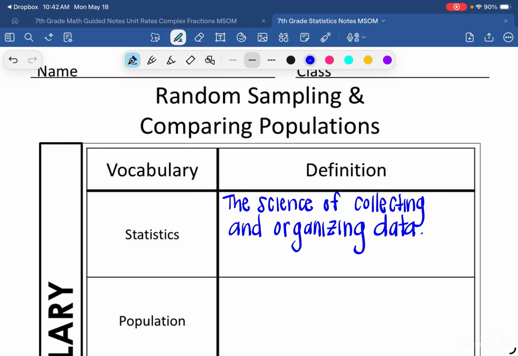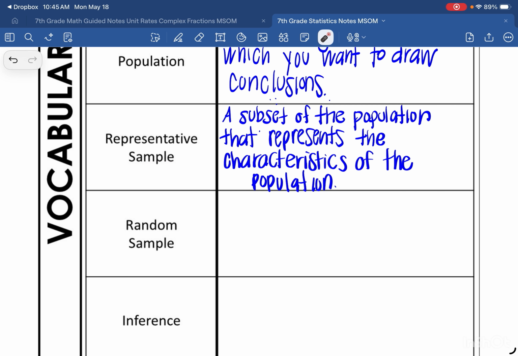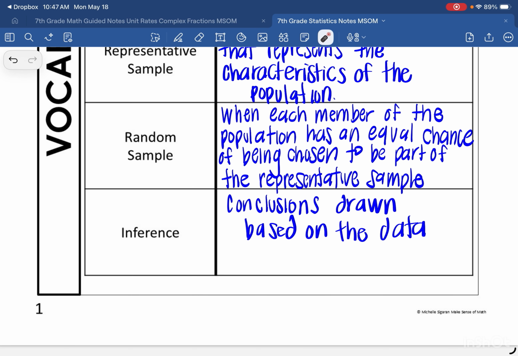Statistics is the science of collecting and organizing data. Population is the entire group with which you want to draw conclusions. Representative sample is a subset, or a smaller group, of the population that represents the characteristics of the population. Random sample is when each member of the population has an equal chance of being chosen to be part of the representative sample. Inferences are conclusions drawn based on the data.